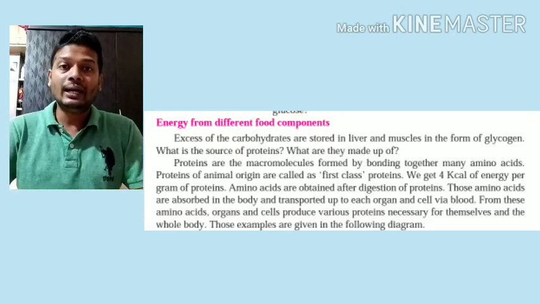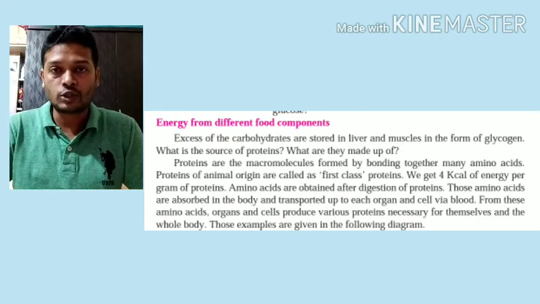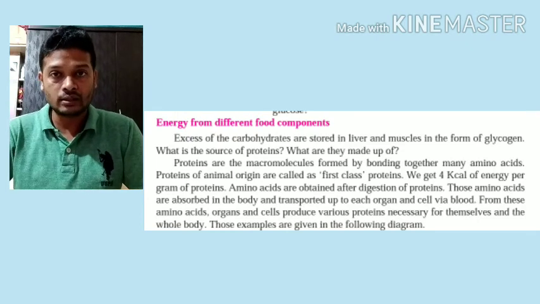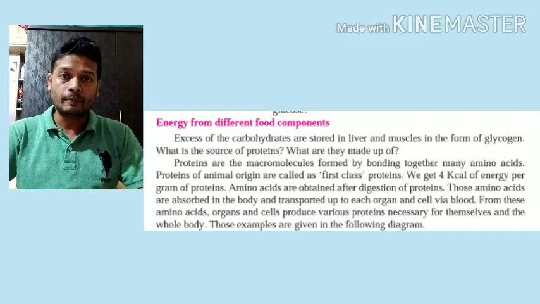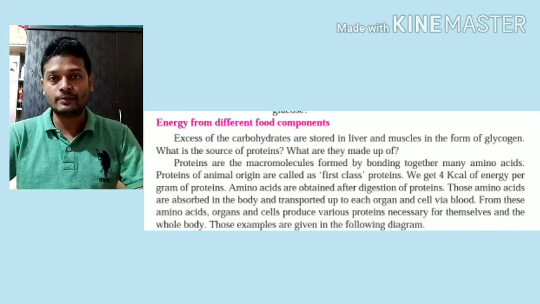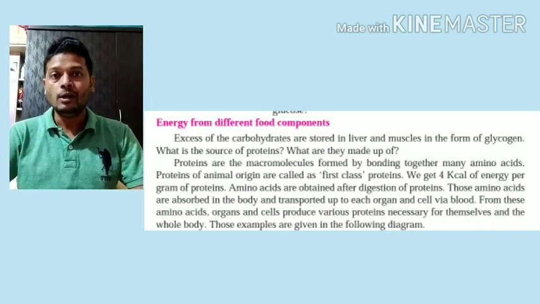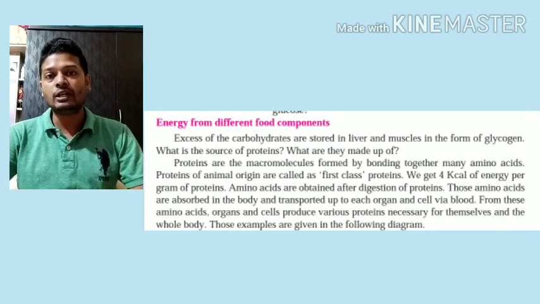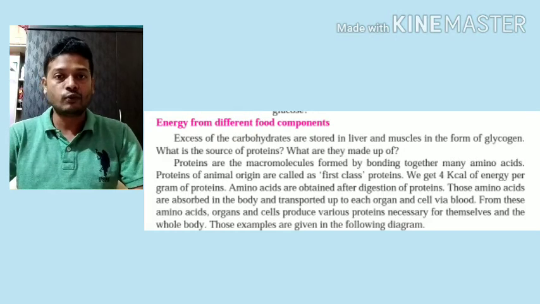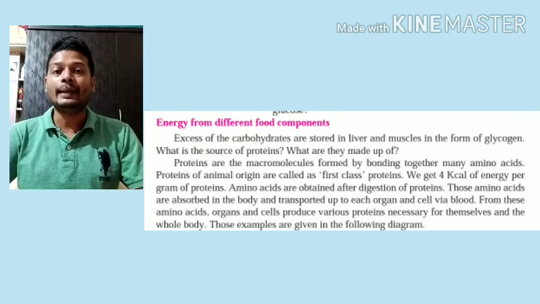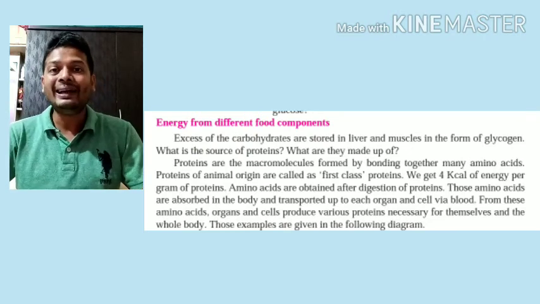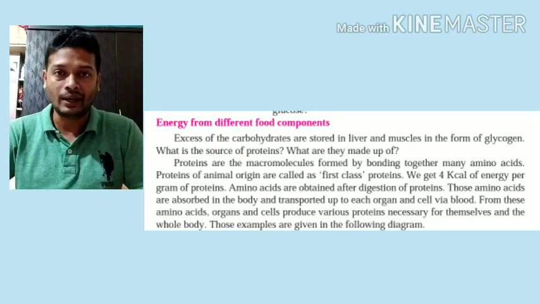Proteins we had done in the first chapter also. We had discussed how proteins are formed from amino acid by help of the process of central dogma or transcription, translation and translocation. So what are proteins? Proteins are nothing but the chain of amino acid. There are 20 amino acids, and from these 20 amino acids, thousands and thousands of different proteins can be formed just by rearranging the sequence of amino acid.